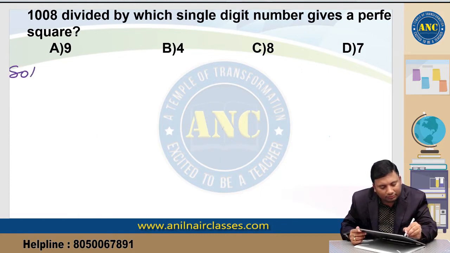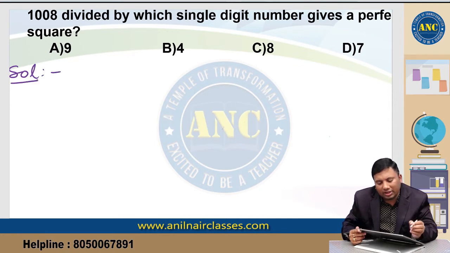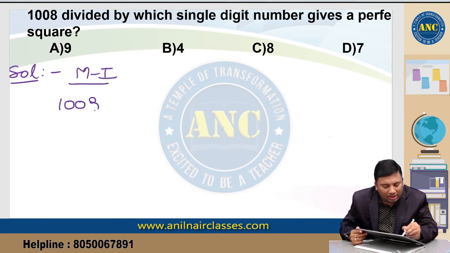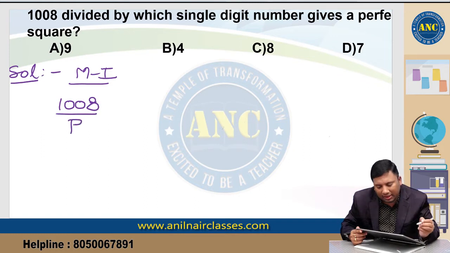Second one: 1008 divided by which single digit gives me a perfect square? Method 1. There is a number 1008. 1008 is divided by which single digit number which gives you a perfect square?